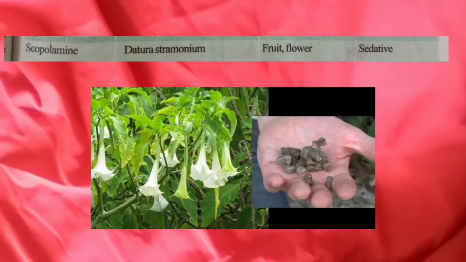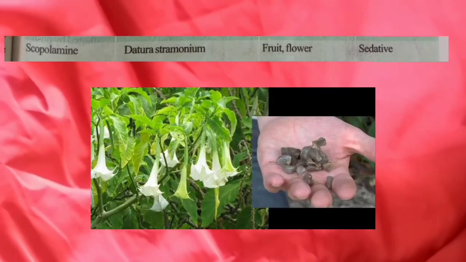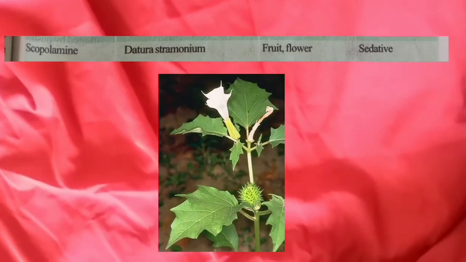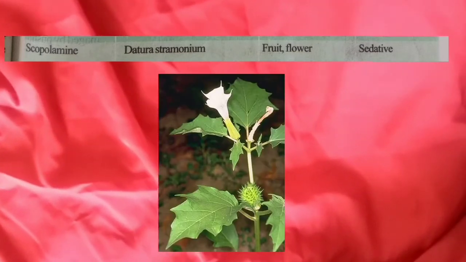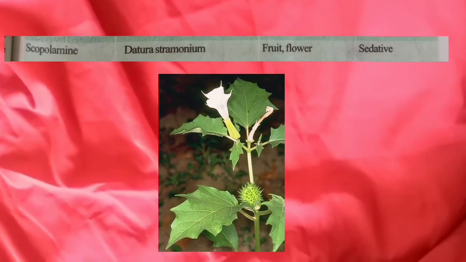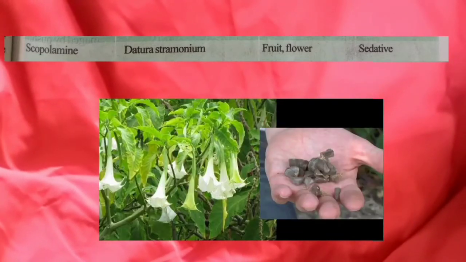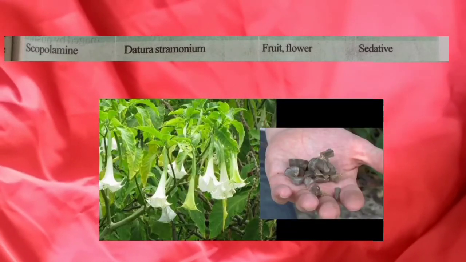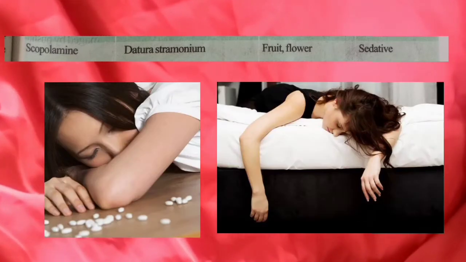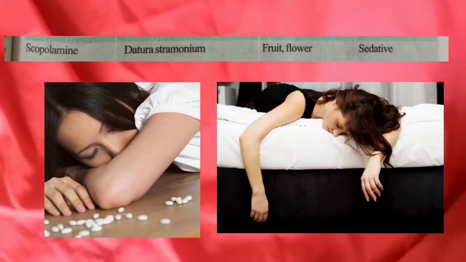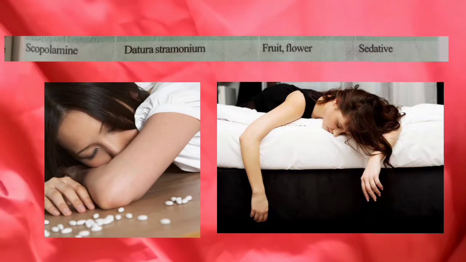Next alkaloid is scopolamine. This scopolamine is present in fruit and flower of a Datura stramonium plant. So Datura plant. This scopolamine is useful for sedative. Sedative is nothing but making unconscious.